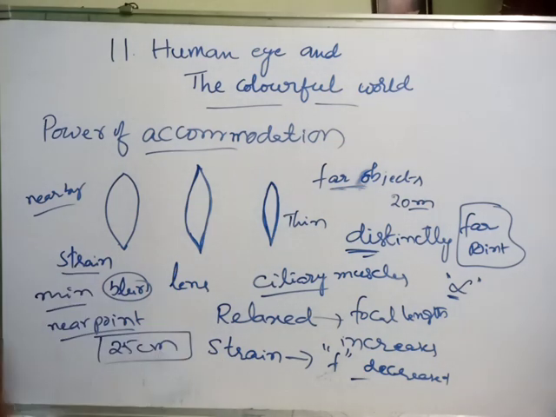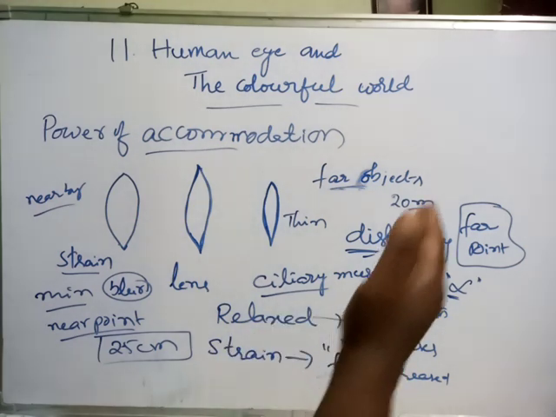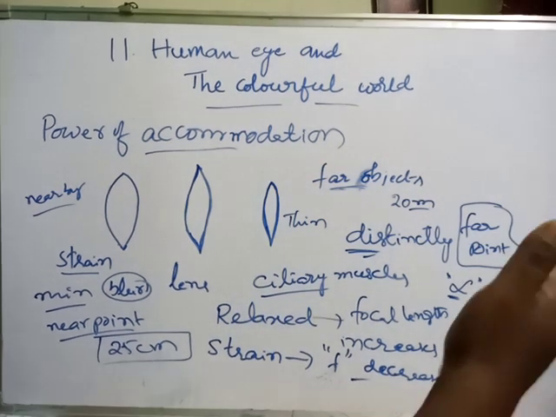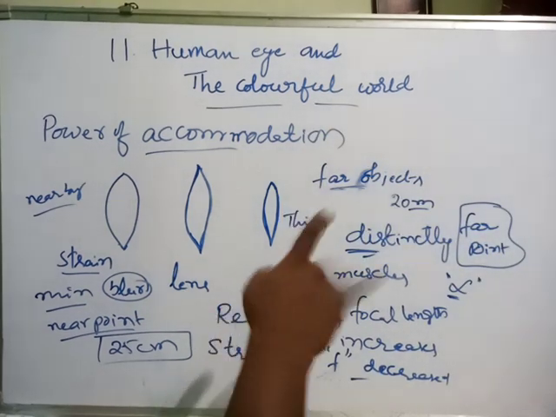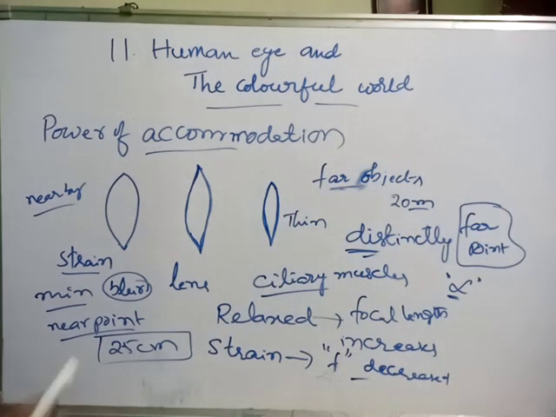The far point is different for different persons. Some persons can see a 30-meter object clearly, but some persons can see only a 29-meter object clearly, like that. So the far point will be different, and the near point will be 25 centimeters. So this is power of accommodation.